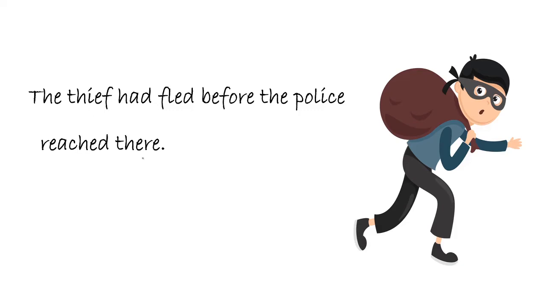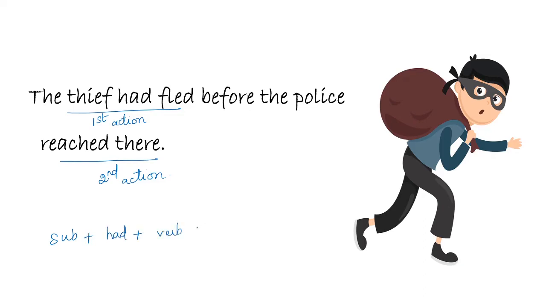The thief had fled before the police reached there. So here we have to find out which action took place first. He ran away before the police reached there. So this is the first action. And the first action is written in the perfect tense and the second action is in simple past tense, so reached there. So this is the second action. Now the sentence is in past perfect tense. And the pattern for framing past perfect tense is subject plus had plus the verb in the third form.